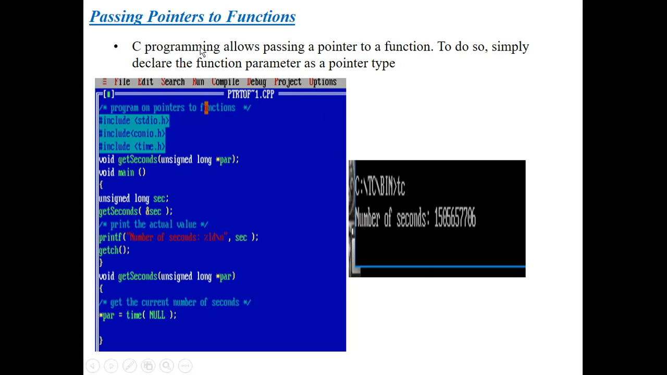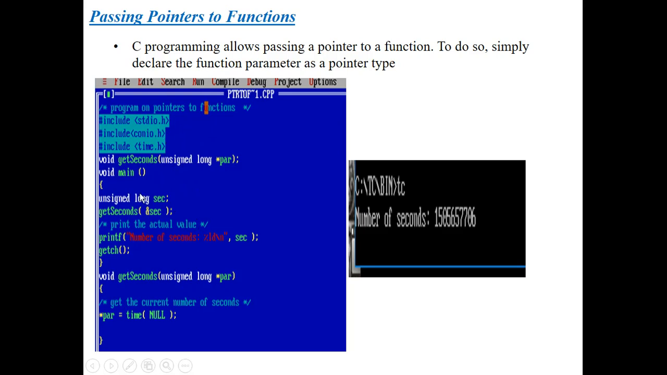What is the way we pass pointers to functions? It means we pass pointers as an argument to a function. How can we pass a pointer to a function? Functions can be passed a pointer by using it as an argument. Here let's understand this program, so that we have a clear idea how we can pass a pointer to a function.